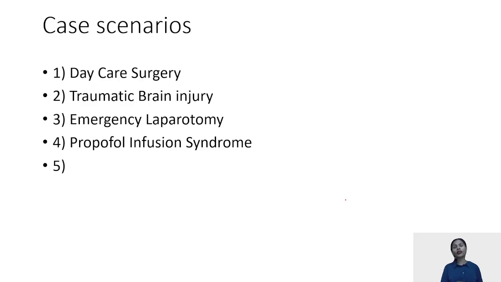If in acute case, then of course ketamine is the drug of choice. If such a case comes like a chronic case, then ketamine is not preferred. You can prefer etomidate in such patients. But please remember, etomidate has its own risk because it leads to adrenal suppression. So, in order to overcome that part of etomidate, sometimes hydrocortisone or steroids are given if etomidate is being used for patients. Propofol infusion syndrome, I've already talked about it.